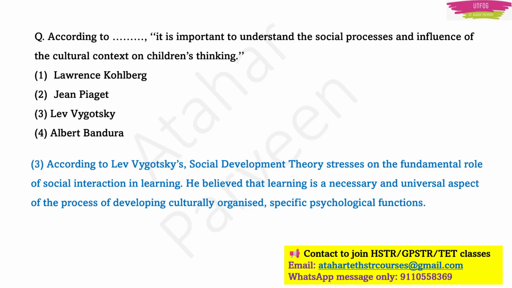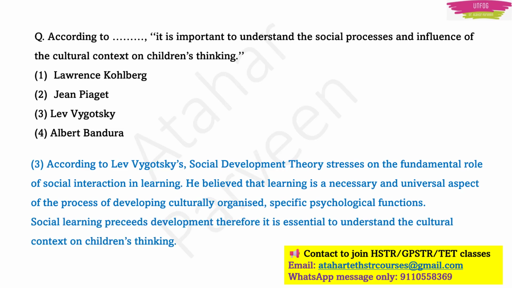But here the correct answer will be Lev Vygotsky, because in his theory only there is a word known as social development, right? Social development theory. It stresses on the fundamental role of social interaction in learning. Vygotsky believed that learning is necessary and it is also a universal aspect of the process of developing culturally organized and specific psychological functions in the minds of the learner.